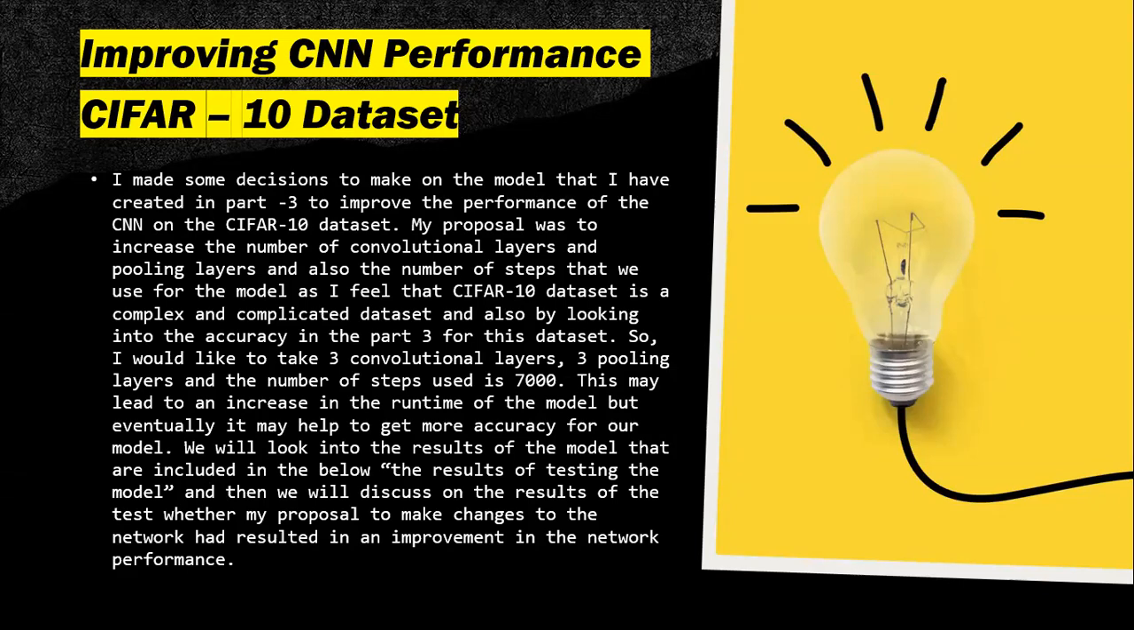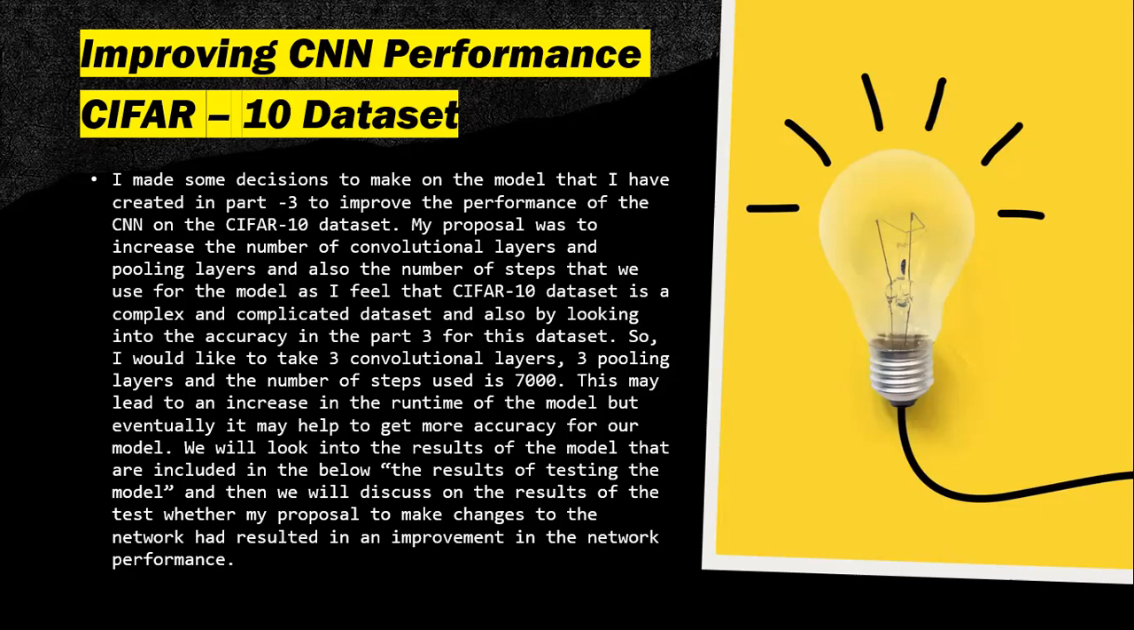The idea of mine is to increase the number of convolutional layers and the pooling layers, and also the number of steps that we use for the model. Before, for the CIFAR-10 dataset, I used 5,000 steps and 2 convolutional layers. Now I want to use 3 convolutional layers, 3 pooling layers, and around 7,000 steps. As I'm using 7,000 steps, this may increase the runtime of the model, but eventually it may help to get more accuracy. We will look into the results of the model that are included below.